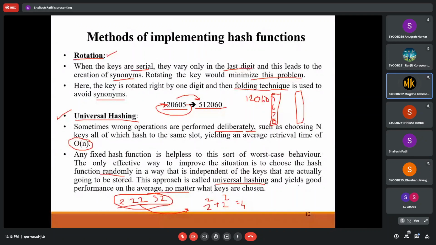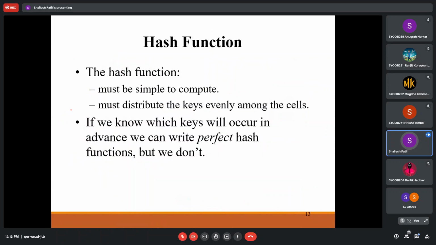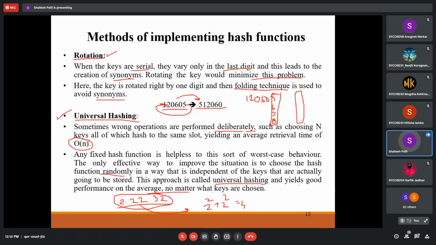No, sir. Okay, so you just go through all these techniques and try to solve at least one or two examples on this. It's very simple actually.